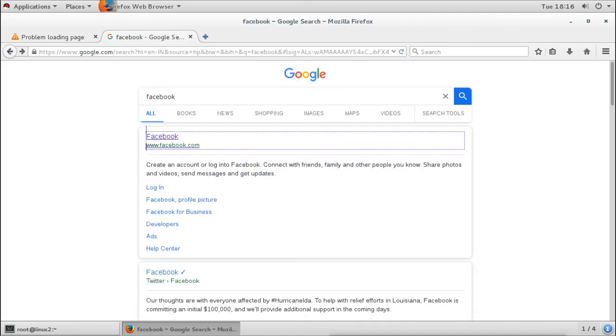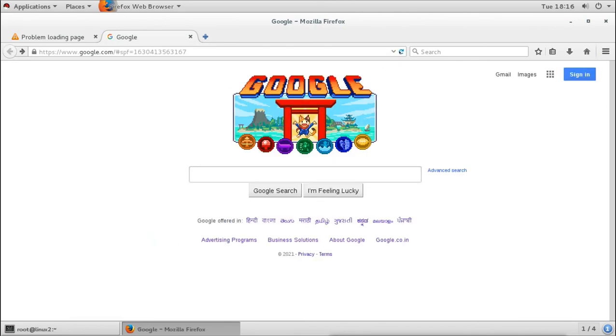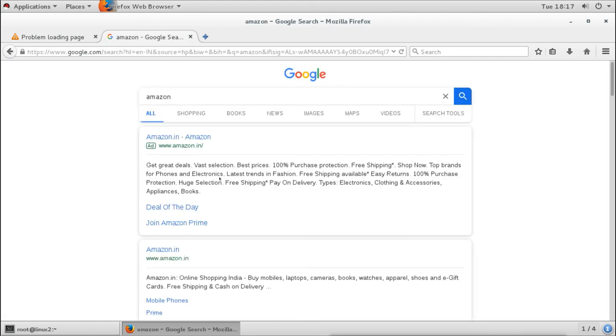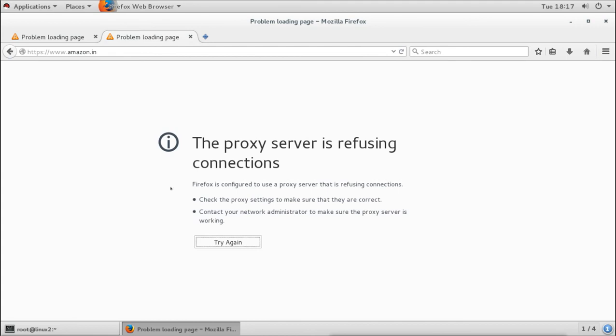I will go to Google and I will try to give the Amazon here. Now it is showing the Amazon here. I will try to click on that and it says no, it is blocked. Okay, I will try to access Flipkart.